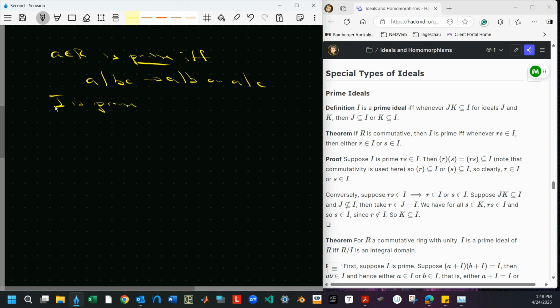Now an ideal is prime. Oh, let me call it I because I'm going to need three ideals. So I is prime if and only if, whenever JK is contained in I, then J is contained in I, or K is contained in I.